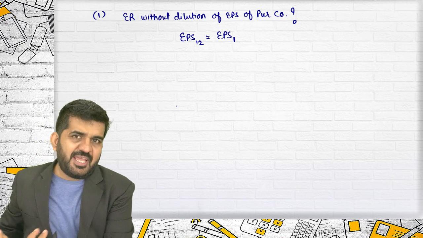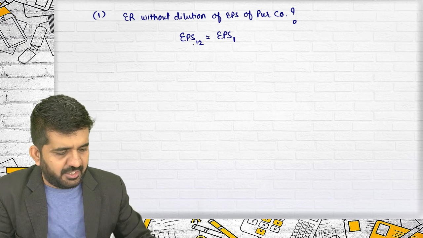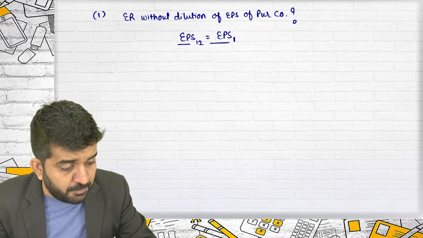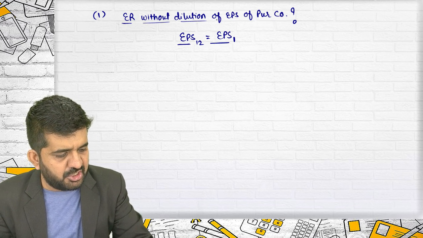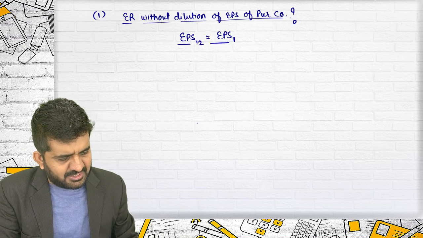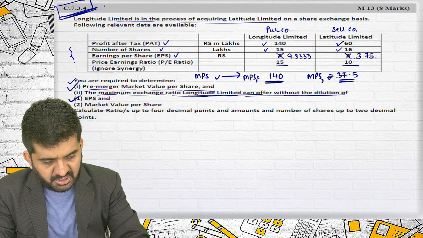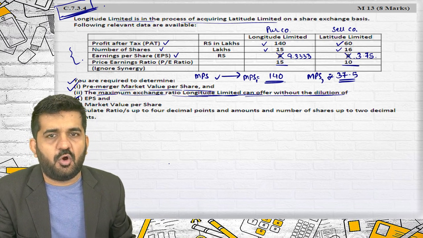There should not be any dilution or reduction in EPS. Is it alright? So this should be proved after you find out this answer. Is there any synergic gain? No, there is no synergic gain.